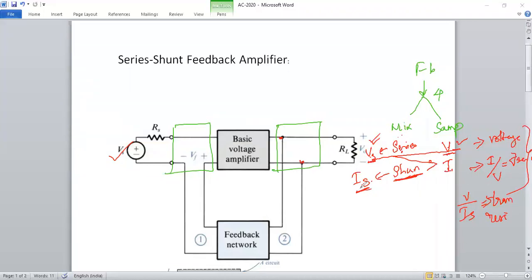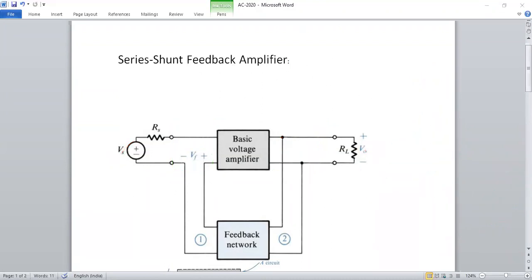Similarly, the input side is current and the output side is amplified current. So input is also current and output is also current. The output is Io and the input is Is, so we take the ratio between the currents. We can say it is a current amplifier. So based on mixing and sampling, it is a voltage amplifier, a current amplifier, a transresistance amplifier, or a transconductance amplifier.